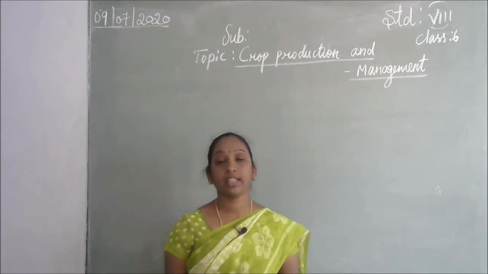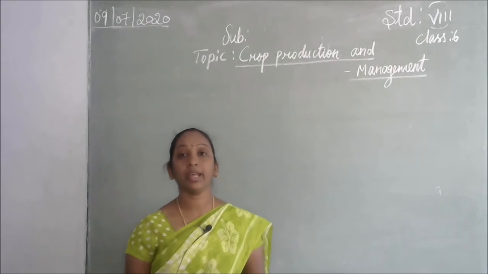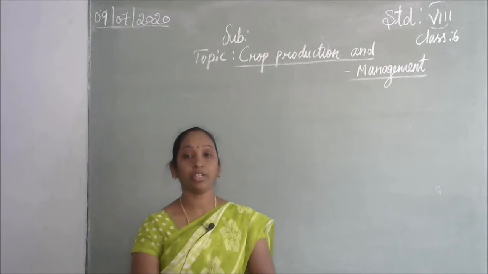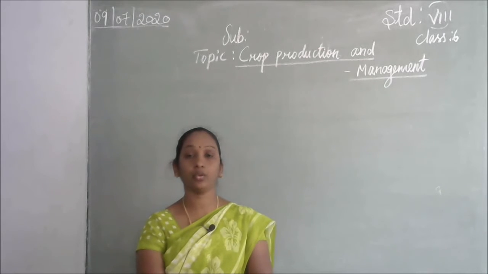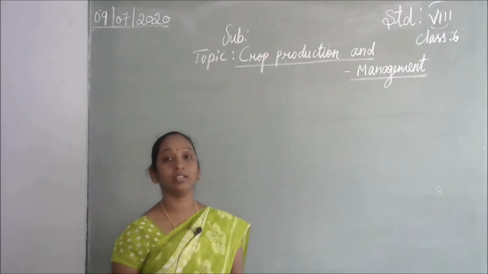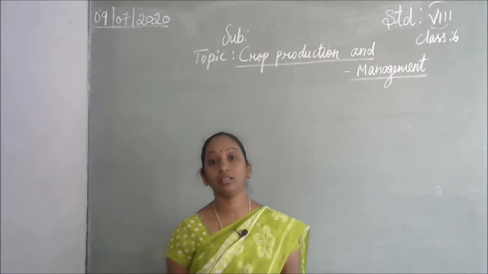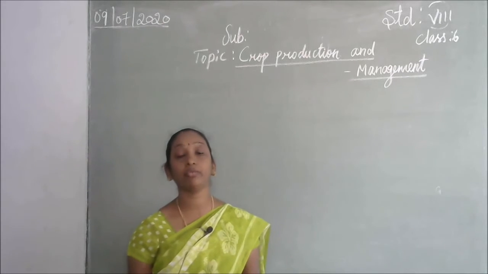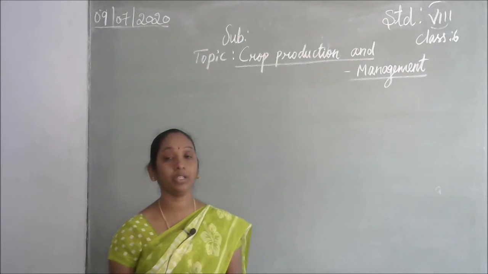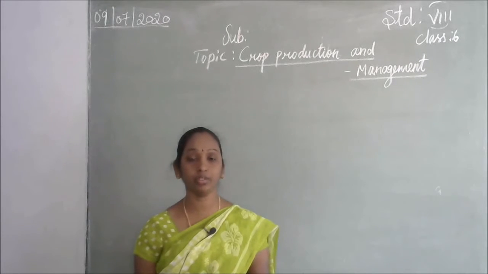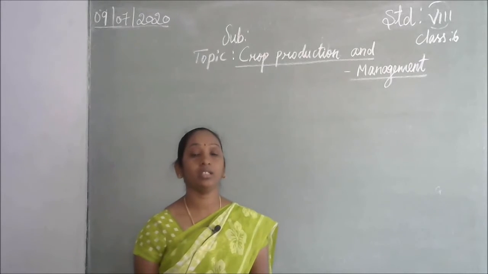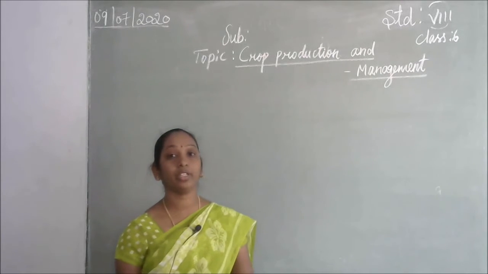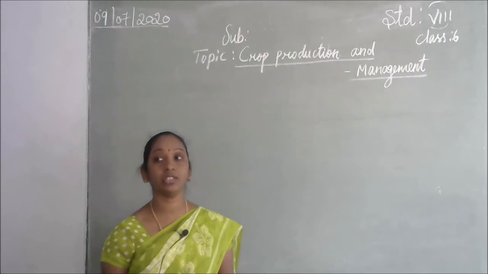In the previous classes, we discussed crop protection and management. What is meant by crop protection? What is the need for it, and why should we produce a larger amount of crops? Because our country has a large population. So, with more population, we have to produce more quantity of crops, and they should be equally distributed to people all over the country. So, we need an enormous quantity of crop production, and we need to know how to protect and manage it.